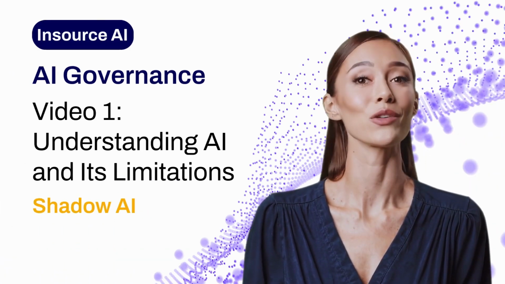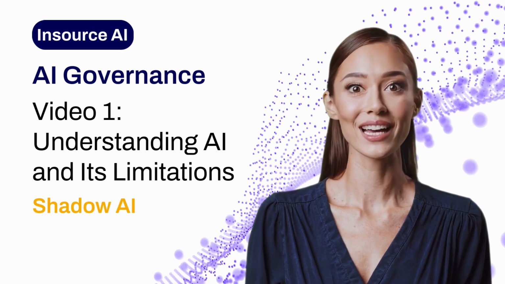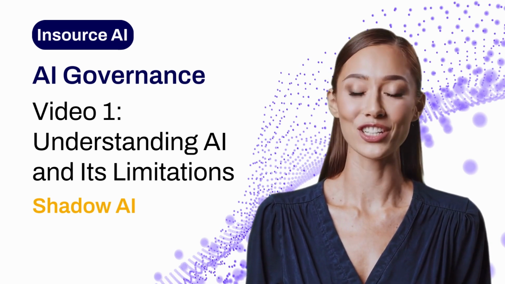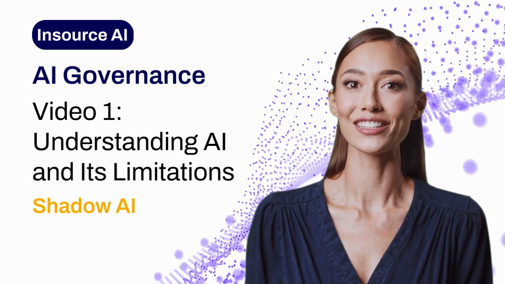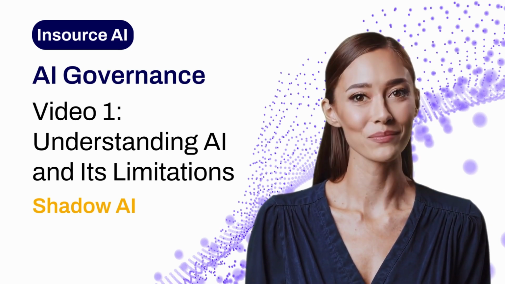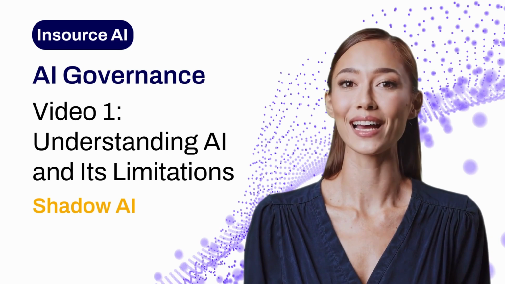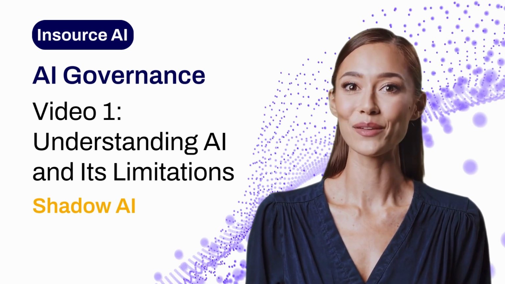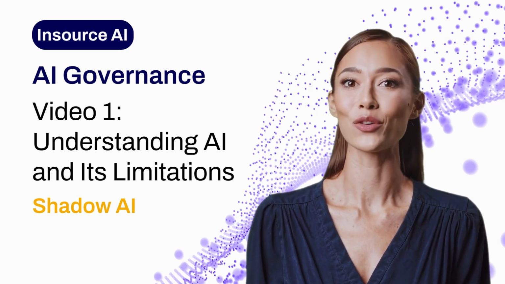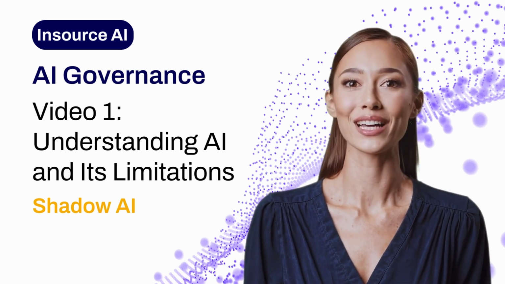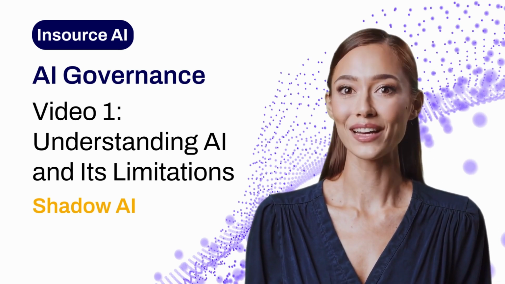So, now that you understand what AI can do and what it cannot do, let's talk about ways that companies should approach AI and how employees can use AI responsibly. One of the things that companies and employees need to avoid is shadow AI. Shadow AI is when employees use AI in the shadows of an organization, instead of using AI in the open and transparent context of carefully built governance practices.